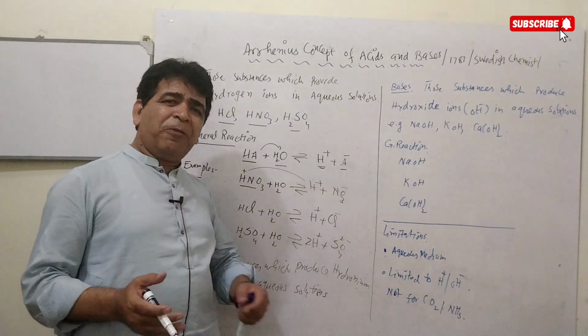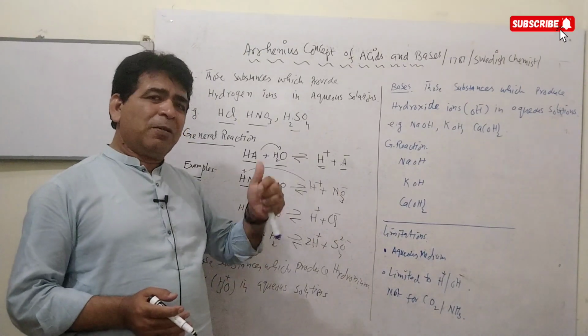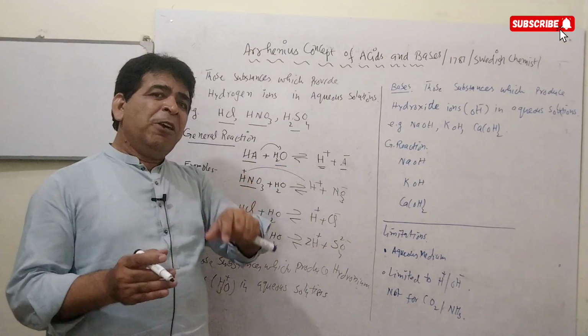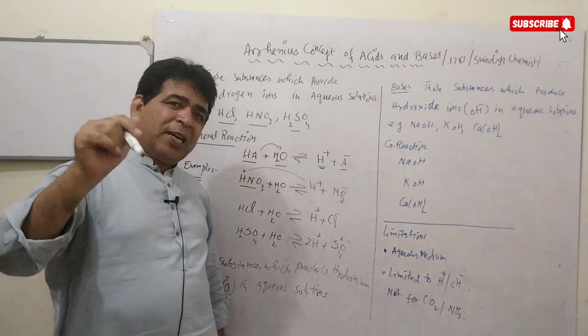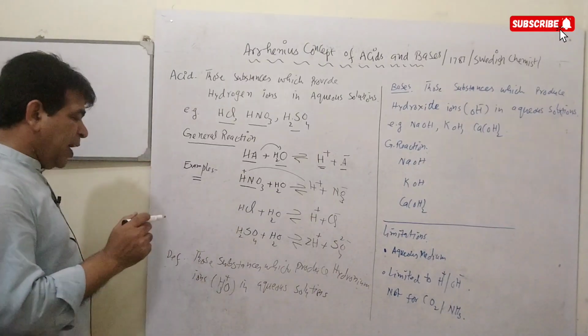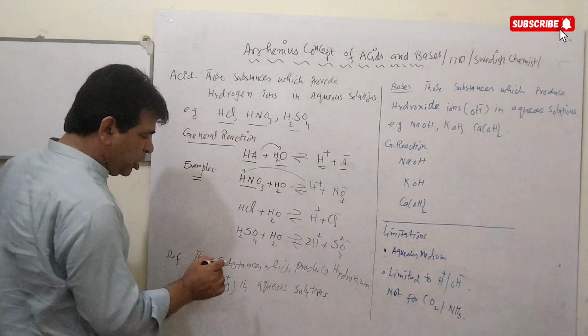The hydronium ion's formula is H3O+. It means that when acids are dissolved in water, they give hydrogen ions, and they can also produce hydronium ions. How can they produce them? We can use an equation to prove it.